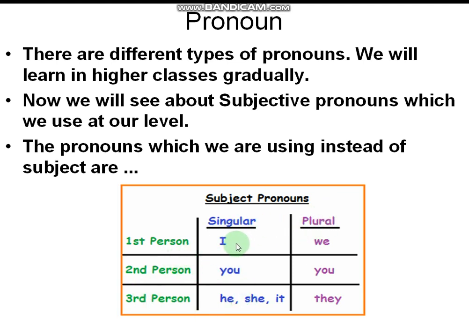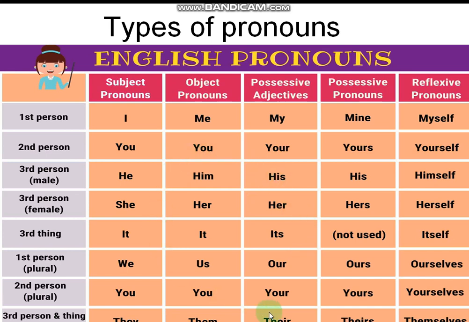You will learn more gradually, children. Just try to put a glance here. So I, we, you, he, she, it. The plural word is they. In this way we can see, and as I told you, many pronouns are there. In our book, definitely we can see all these kinds of pronouns. We will learn the types later. You just forget about the types of pronouns. First, try to understand these words.